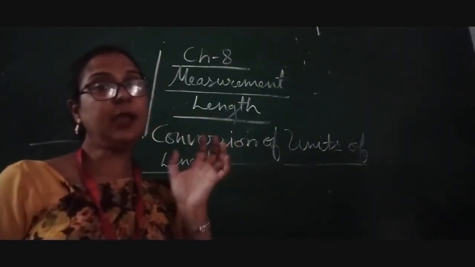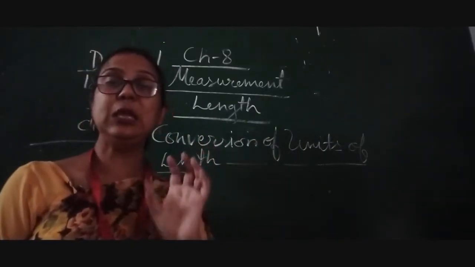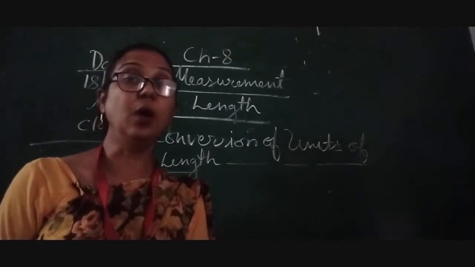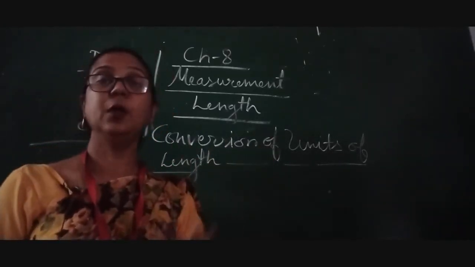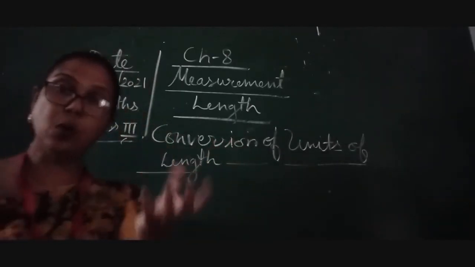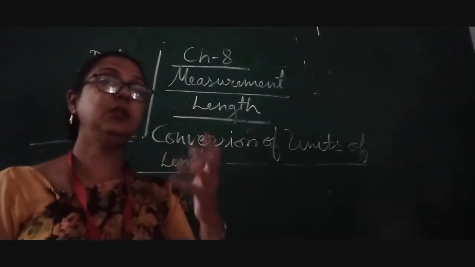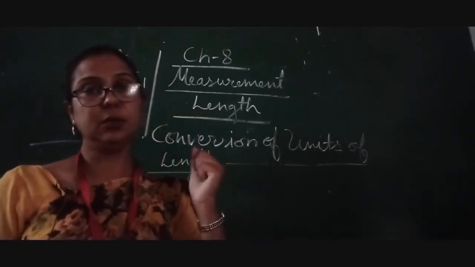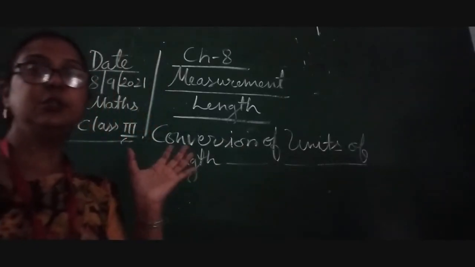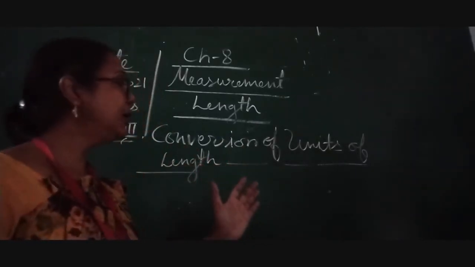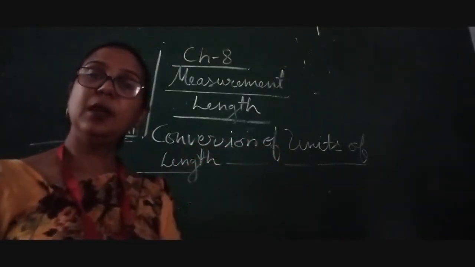And after that we have discussed that centimeter can be divided into 10 equal parts, that is called millimeter. So that is how we can convert also, because we know how many centimeters become a meter and how many meters become a kilometer. So on the basis of that we are going to learn conversion of units of length, children.